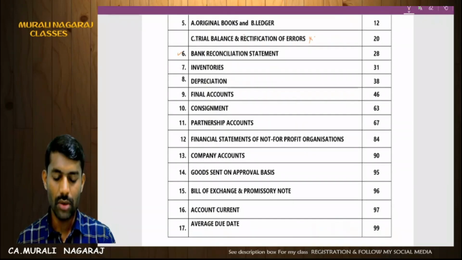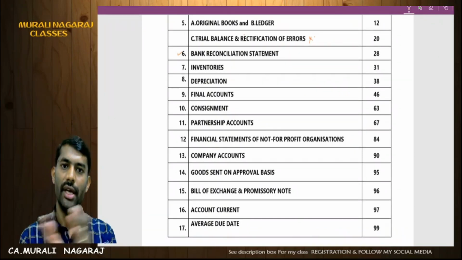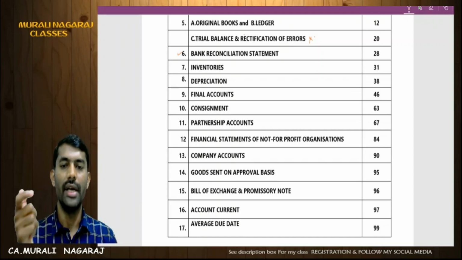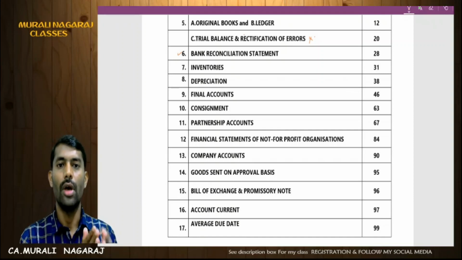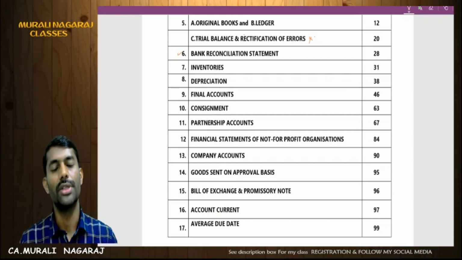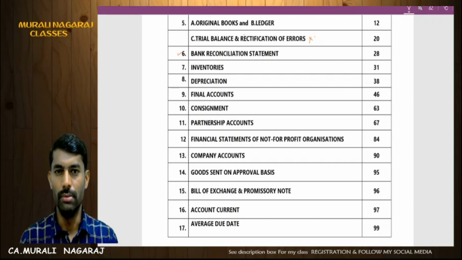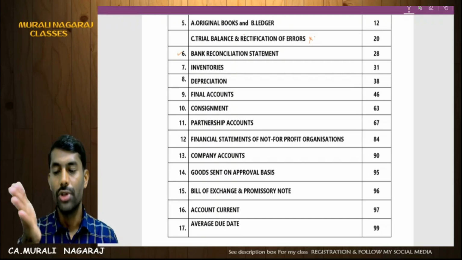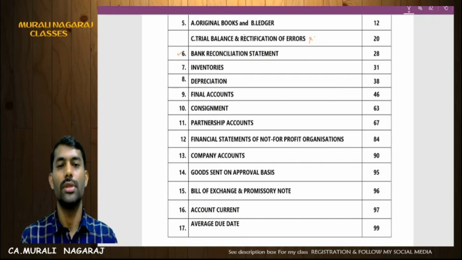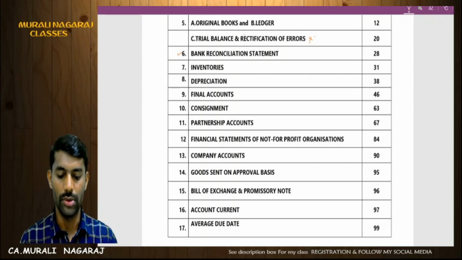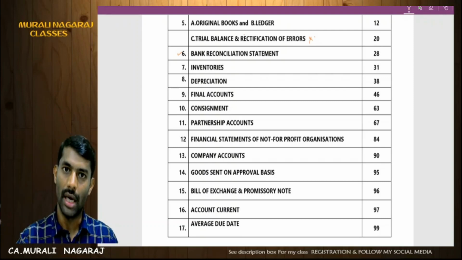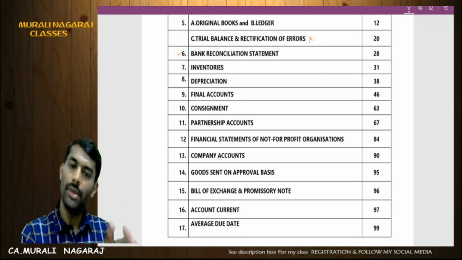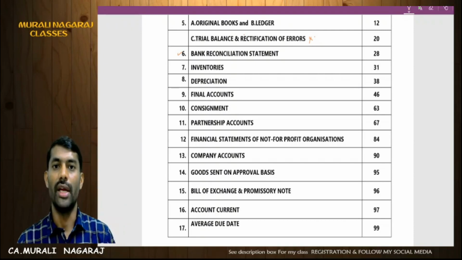Next, in final accounts, we have manufacturing entity and non-manufacturing entity. In manufacturing entity, be ready with the manufacturing account. For non-manufacturing entity, be ready with the question with all 14 adjustments that you know, but preferably be ready with rectification of errors along with final accounts. It is there in your RTP also, and in previous year RTPs.